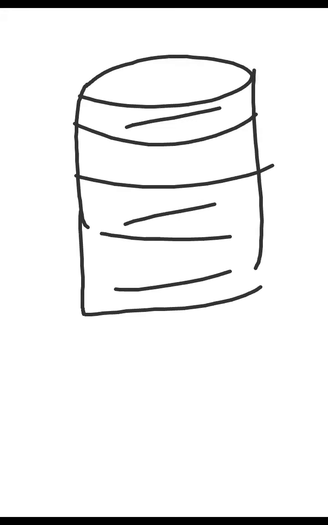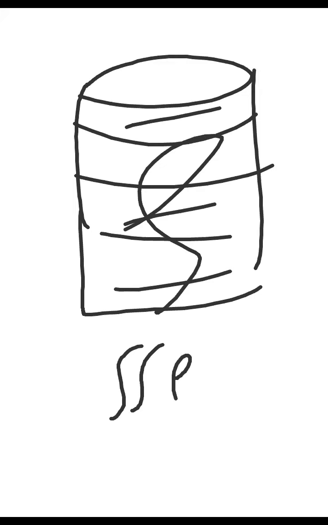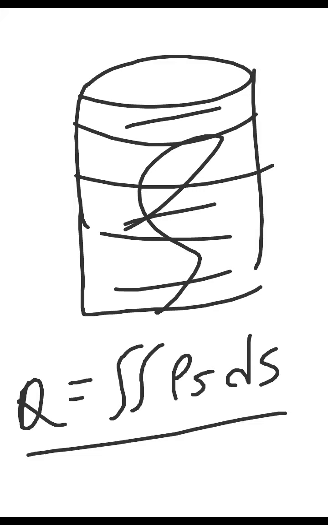If your charges are on the surfaces, then you should take this surface integral, rho S dS. That will give you the overall charge. Double integral of rho S and dS. dS depends on which surface you are on. You may be on a lateral surface or some other surface. dS depends on the surface. So Q can be written like this.